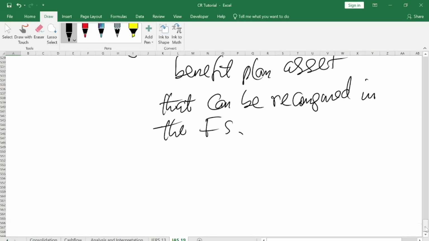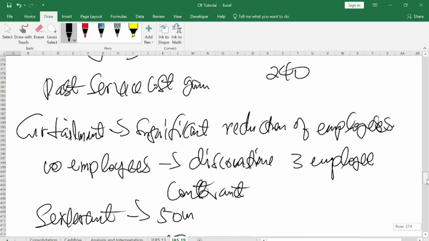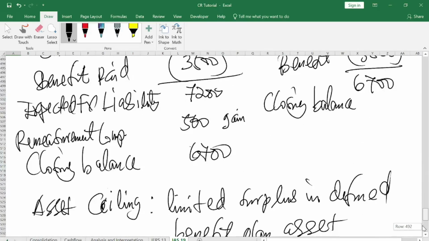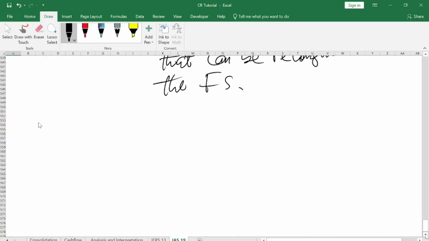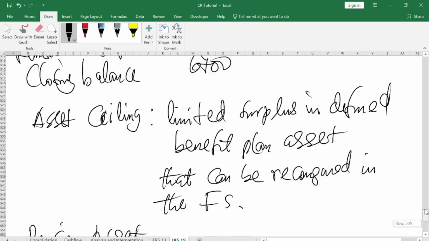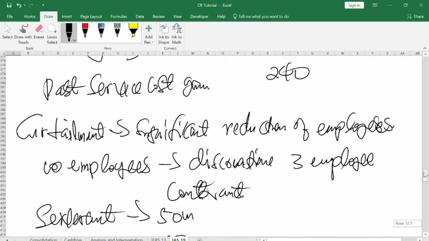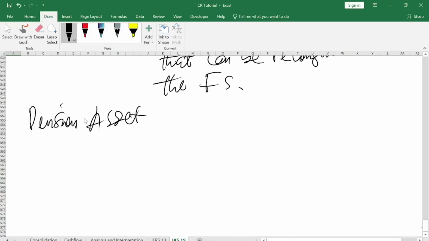What am I saying here? This asset ceiling applies only to the defined pension plan. So asset ceiling affects only pension assets. How does it happen? They can set a limit. Let me do a new one here. Assuming you have pension assets, maybe you have your opening balance to be maybe 100.